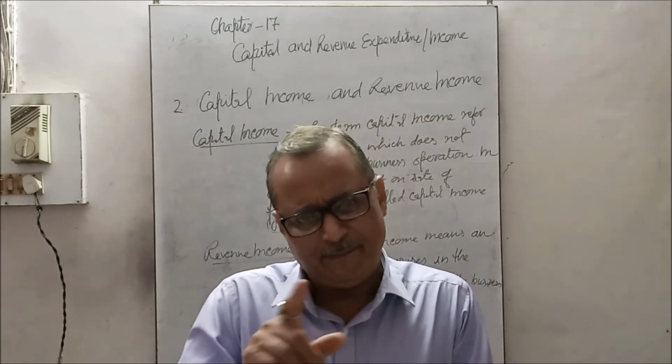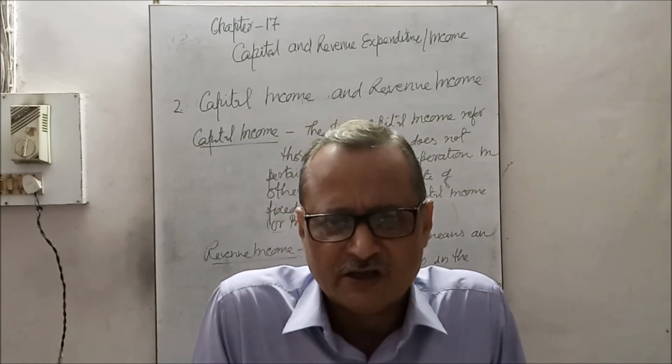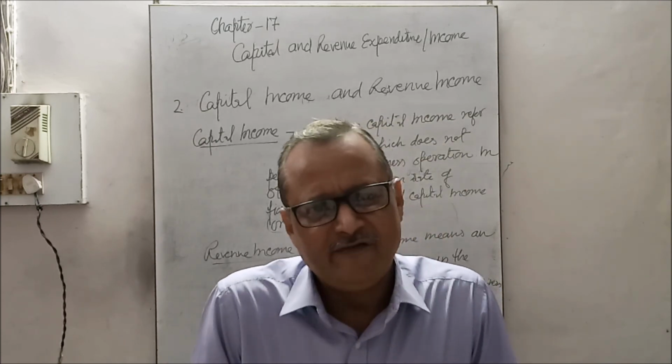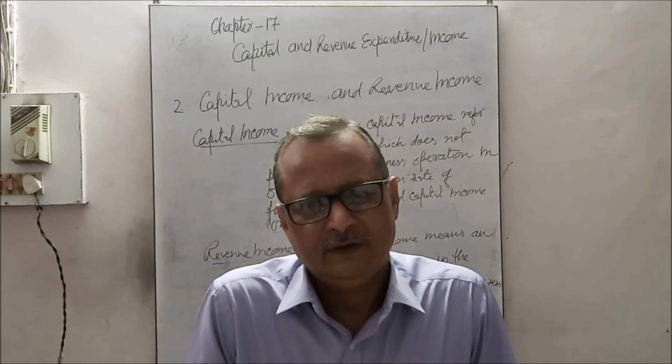The revenue income appears on the credit side of the profit and loss account. Capital income appears on the liability side of the balance sheet.